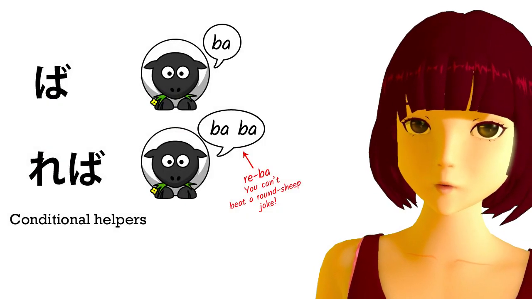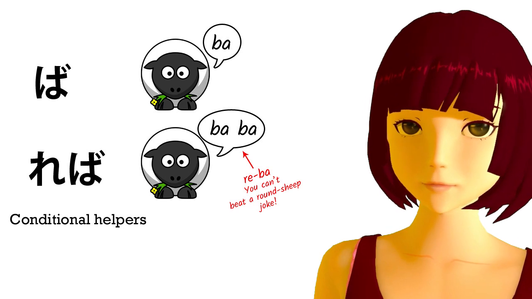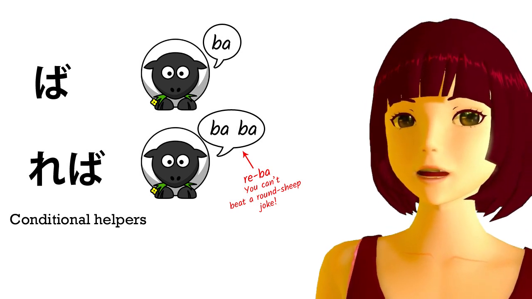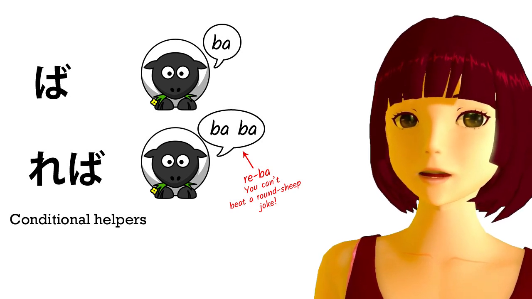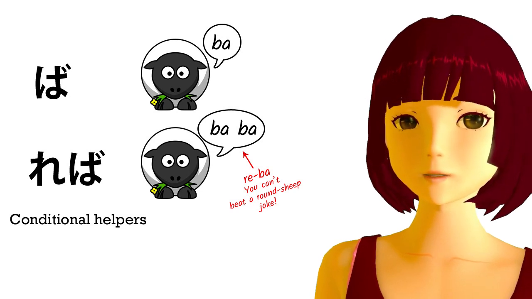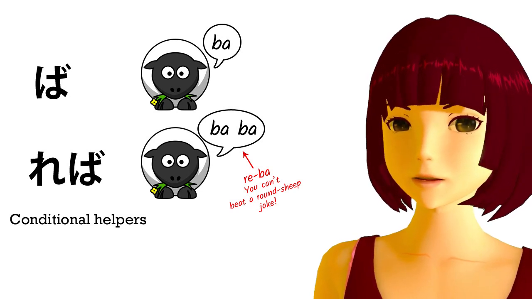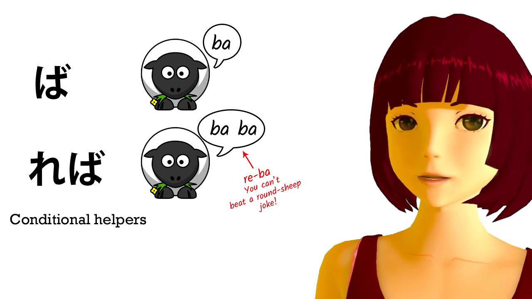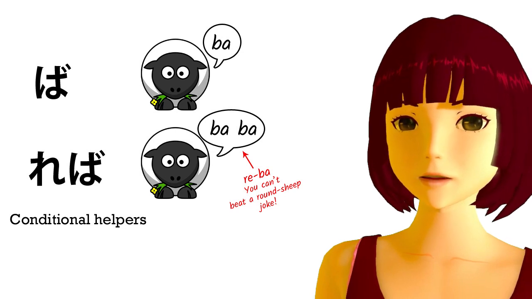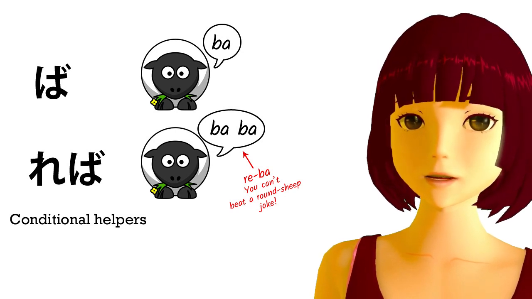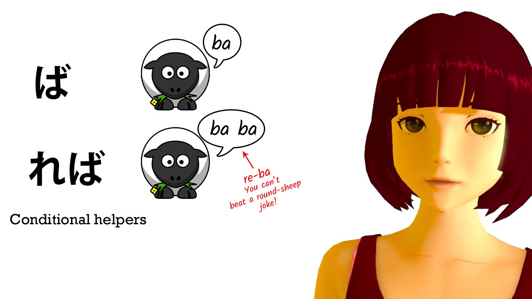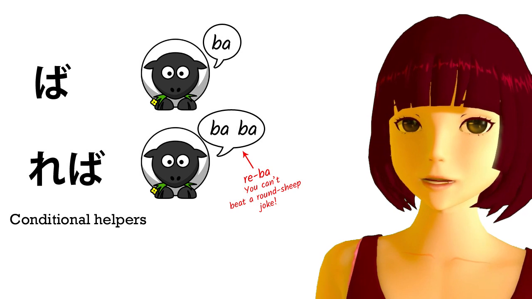Today we're going to talk about the conditional ba reba. Last week we looked at the to conditional and we saw that its particular characteristic was its exclusiveness, its implication that only one outcome is possible. In many cases we can use any or most of the conditionals without changing the meaning to any great extent, but each conditional has its own particular qualities. So today we're going to look at the special quality of ba reba and some of the things it does and why it does them.